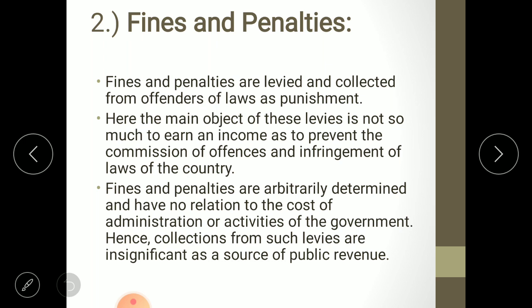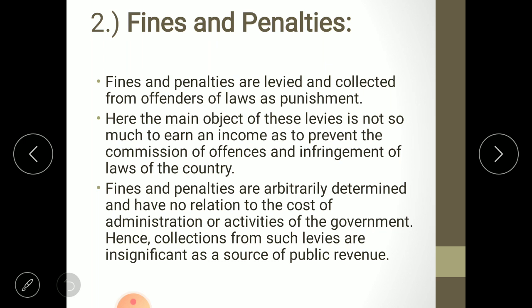There is no particular rule for it. The judge decides the fines and penalties as he feels fit. Fines and penalties are arbitrarily determined and have no relation to the cost of administration or activities of government. Hence, collection from such levies is insignificant as a source of public revenue.